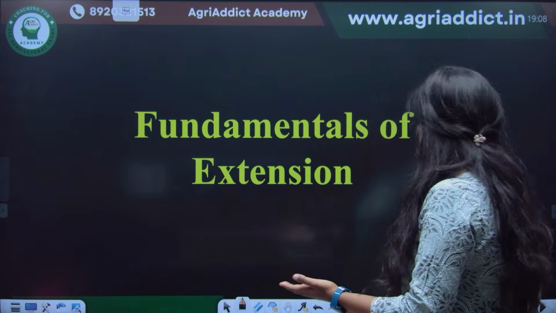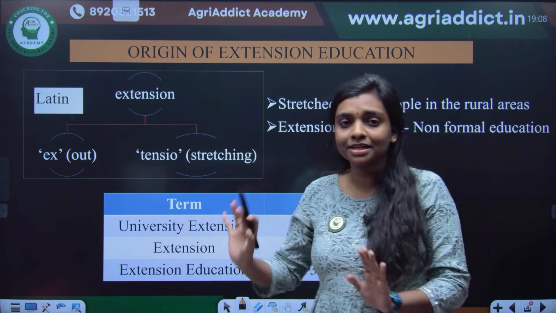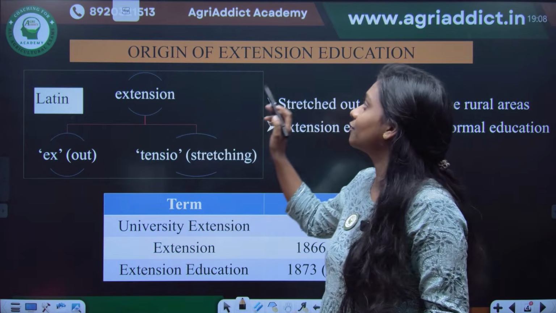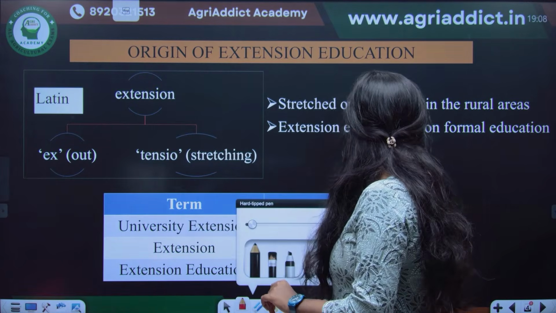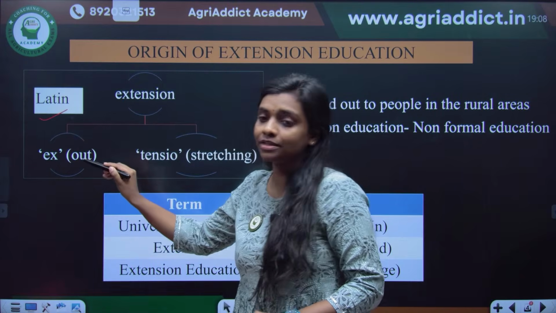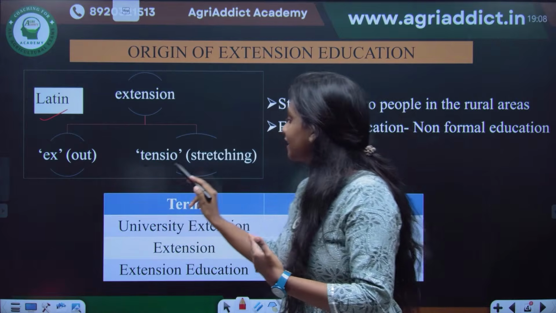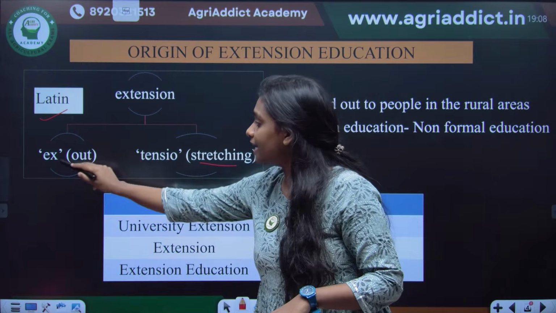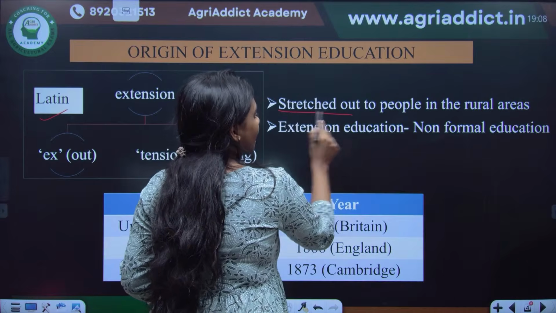Okay. So we'll start with the fundamentals of extension. As you know, the terminology is the basic thing that is asked in every examination. That is the origin of the extension terminology. Yes, the term extension has originated from a Latin word ex and tensio. Ex means out and tensio means stretching. So together the word extension, ex and tensio together, means something that is stretched out to people